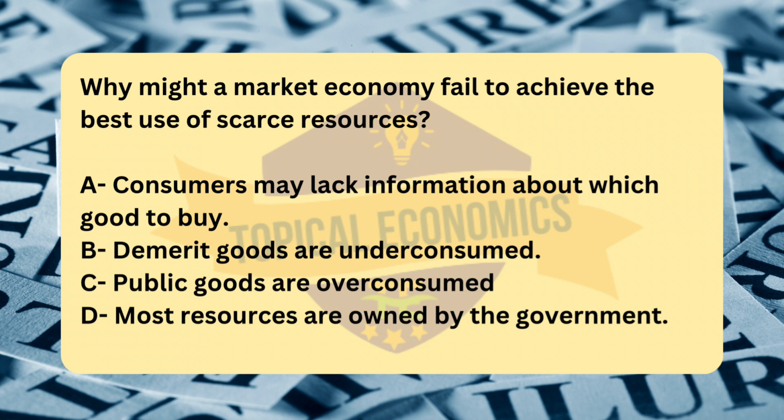Next, option C. Public goods are overconsumed. Public goods are non-excludable and non-rival, meaning they are available to everyone, and one person's use doesn't reduce the availability to others, e.g., clean air, national defense. Public goods tend to be underconsumed, not overconsumed, because private markets have little incentive to provide them. Overconsumption of public goods is unlikely because of the free rider problem. People benefit from them without paying, leading to underproduction or no production in a market economy.